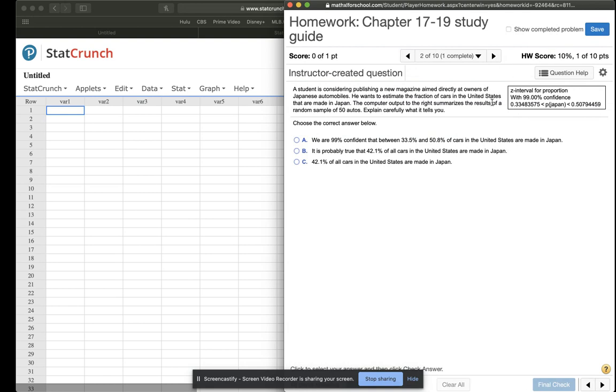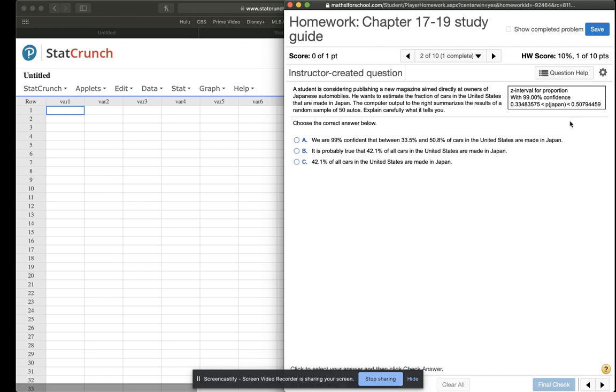Okay. Number two, let's see. Explain, same. So we're doing the same thing. Basically, explain what this confidence interval means. We're trying to estimate the fraction, again, we could say percentage, of cars in the United States that are made in Japan. So it looks like our lower limit is 33% and our upper limit is about 51%.